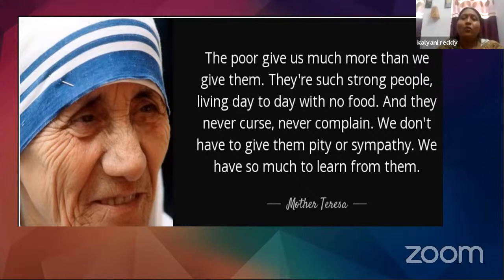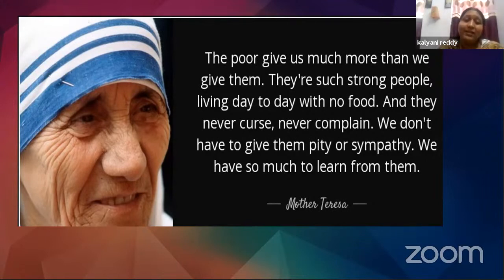Now, here is a wonderful quote by Mother Teresa. Let me read it for you, dear students. The poor give us much more than what we give them. They're such strong people, living day to day with no food, and they never curse, never complain. We don't have to give them pity or sympathy. We have so much to learn from them.